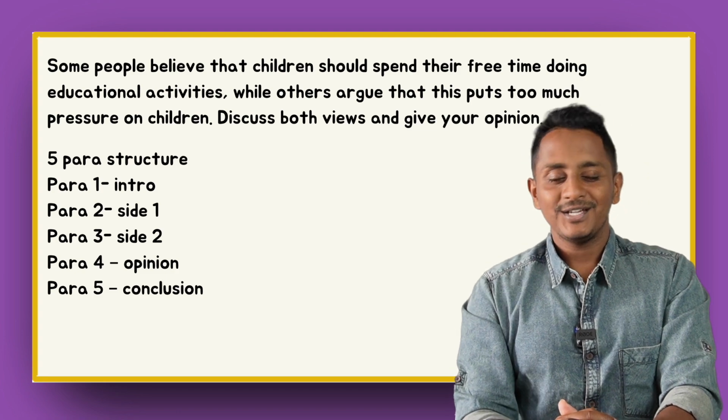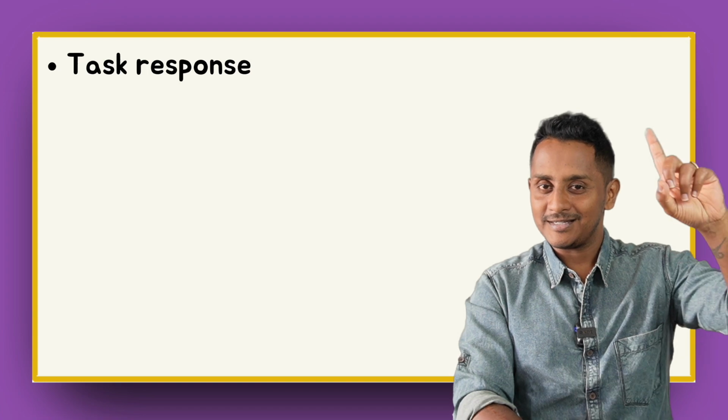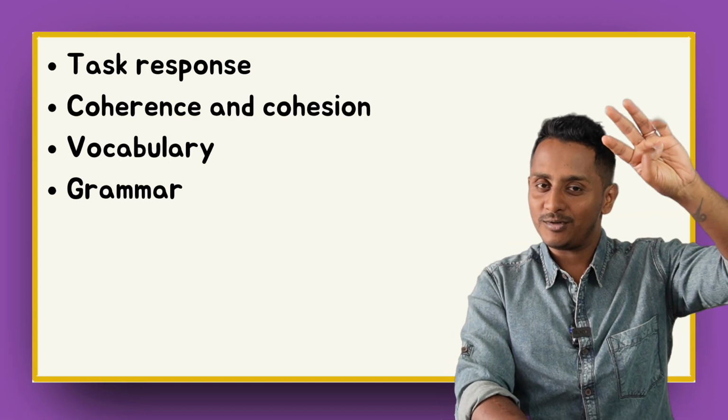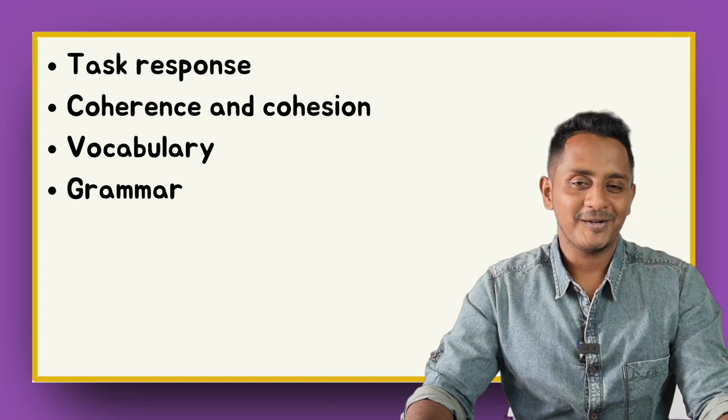The coherence and cohesion contribute a lot of marks. Your essay is being evaluated with respect to 4 components. First is task response. Second is coherence and cohesion. Third is vocabulary. Fourth is grammar. Task response and coherence and cohesion are the primary things here.